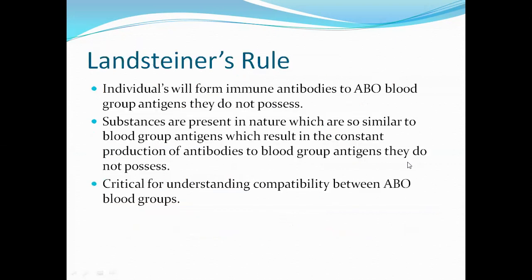Now we'll talk about Landsteiner's rule. It says individuals will form immune antibodies to ABO blood group antigens they do not possess. Secondly, substances are present in nature which are so similar to blood group antigens, which result in the constant production of antibodies to blood group antigens they do not possess.